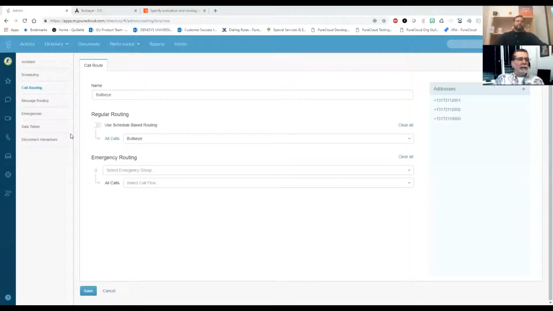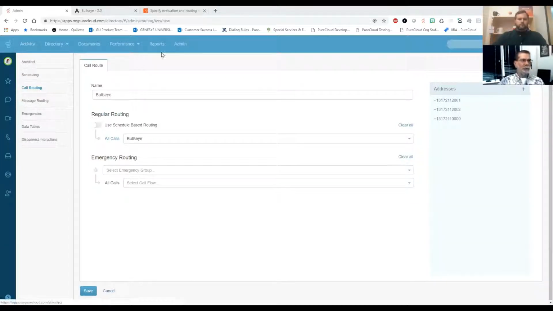Go for it. So there are several different facets to what we might do. And the suggestion I gave is that we might take advantage of what's called bullseye routing within that ACD, or automatic call distribution, framework. We have several ways we can route calls to people. One of the ways is called bullseye routing, where we have a specific person or persons in mind when the call comes in, but if that person's not available, we'll open it up to route to other people who have similar skills. Kind of what was described in that question.